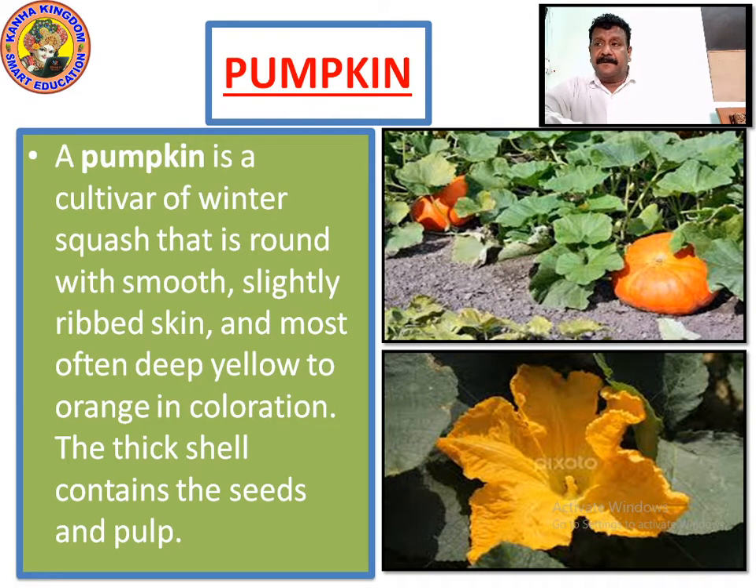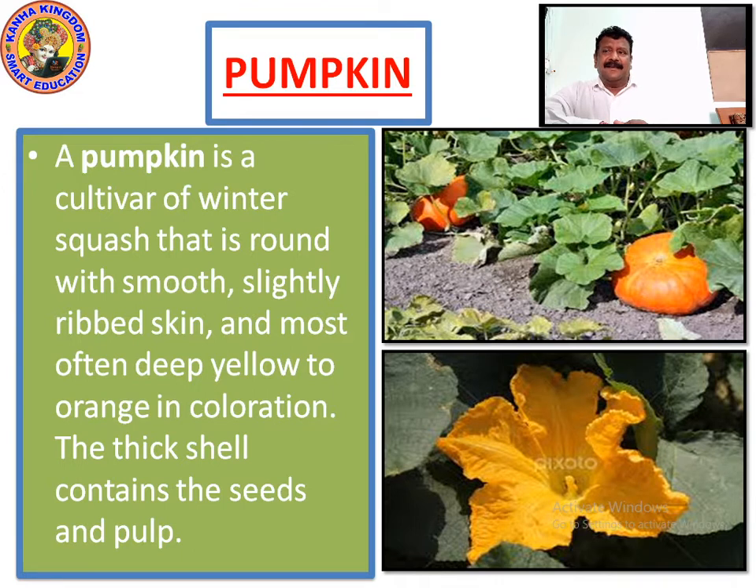Now let's look at the pumpkin. Have you seen a pumpkin somewhere? You can see the flower down and you can see the pumpkin fruit on the top, resting, kept on the floor. The pumpkin is a cultivar of winter squash. When I talk about winter squash, it's a cultivar that is round with smooth, slightly ribbed skin and most often deep yellow to orange in coloration.